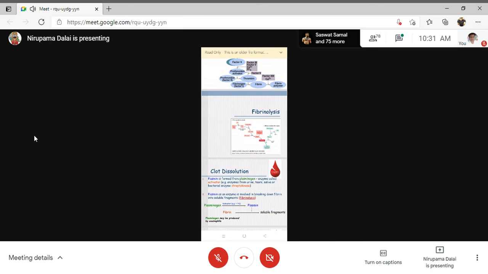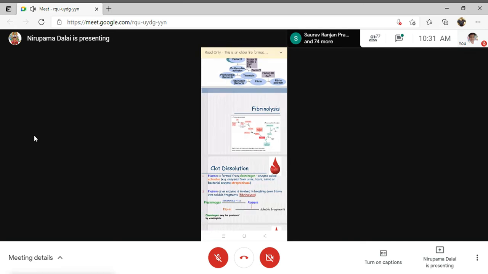Besides this, the complex will inactivate factor 5 and factor 8, which are very essential for blood coagulation to form a blood clot.